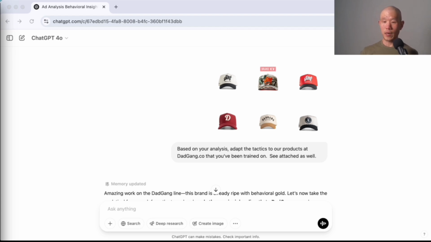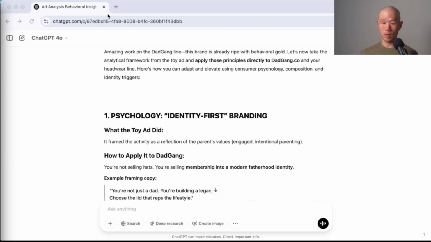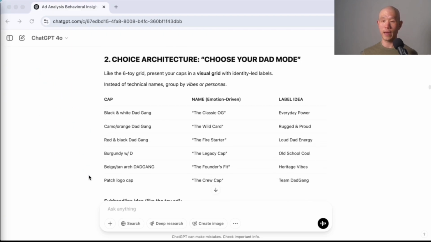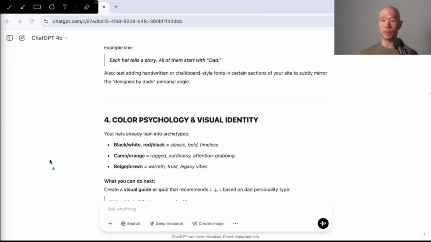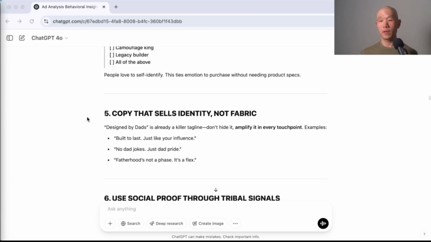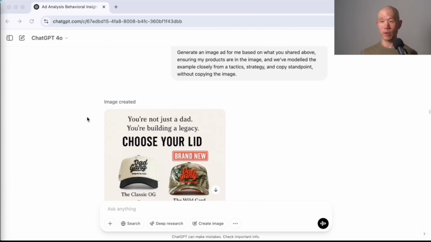So I didn't need to upload any PDFs or Google Docs about the brand, but you could definitely do that if you're a newer brand or you are just launching. Okay, so what it gave us was its thoughts on how it could adapt the example ad and what worked in the example ad to the products and the brand.